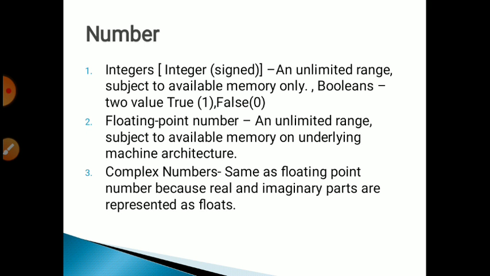It stores an unlimited range of whole numbers without fractional points. We can store whole numbers, either positive or negative, and we can store unlimited numbers inside it. Next one is boolean. It is a subtype of integer because it can store only 2 values, either 0 or 1. 0 represents false and 1 represents true.